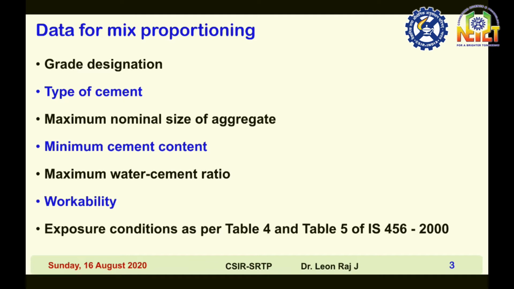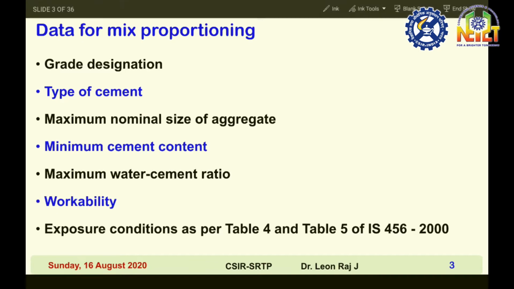So this information about workability is also important. Then exposure conditions: mild, severe, very severe, extreme. The exposure condition the construction site belongs to has to be mentioned.